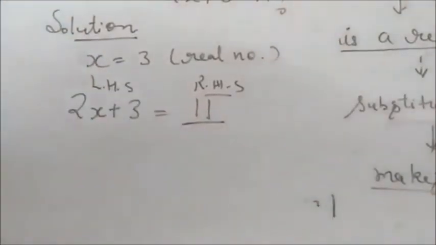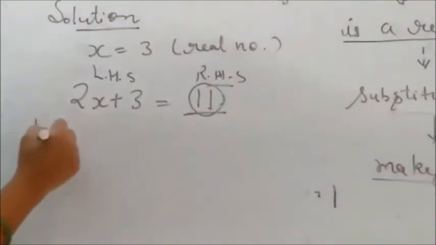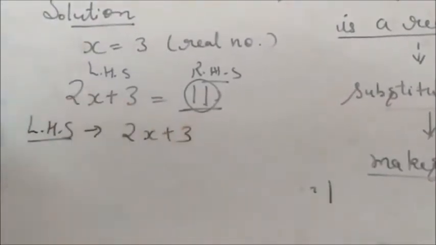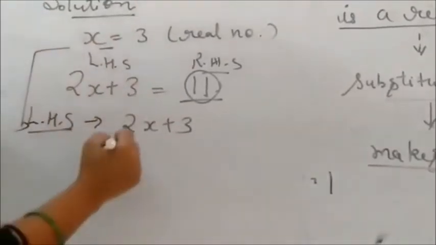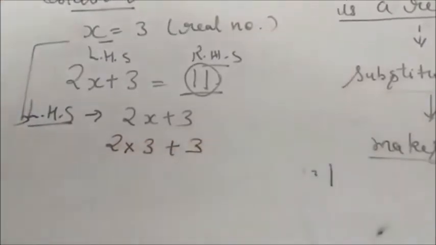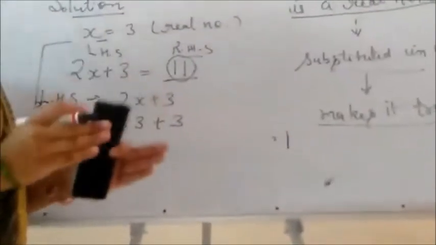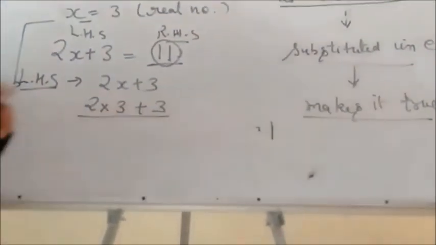So what we will do? Here is only the number. We don't have to do anything with the RHS because it is just a number. Now check the LHS part. We have to put the variable in LHS, 2x plus 3, right? Put x is equal to 3 in LHS. That means 2 into 3 plus 3. What we have to do in this? Follow the BODMAS. You don't do 3 plus 3, 6 into 2, 12.